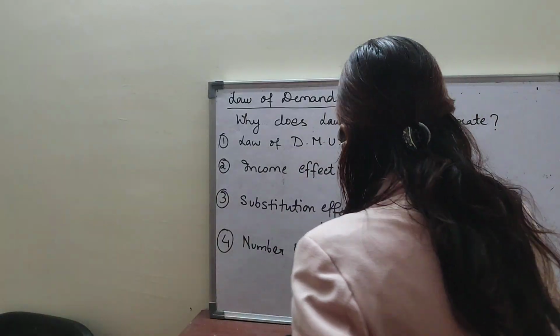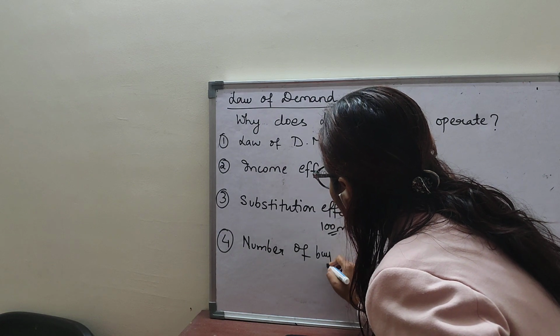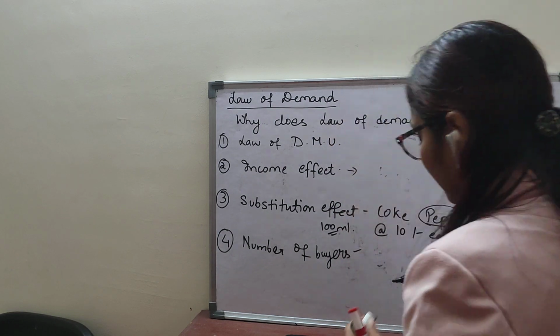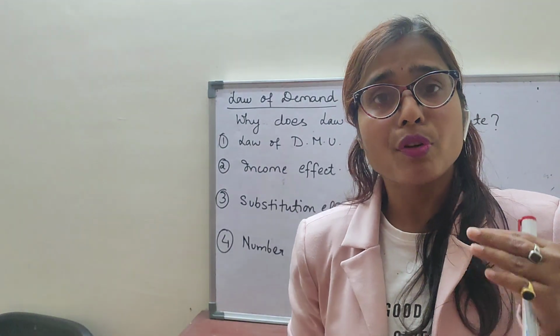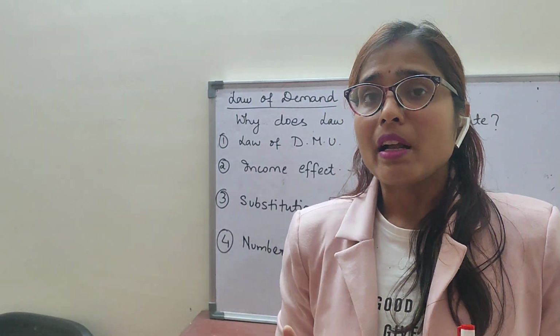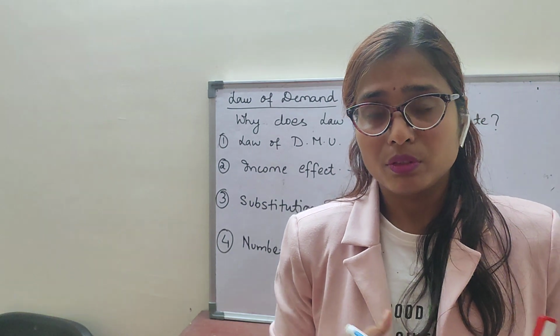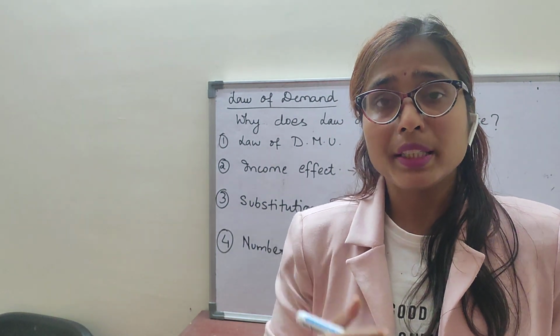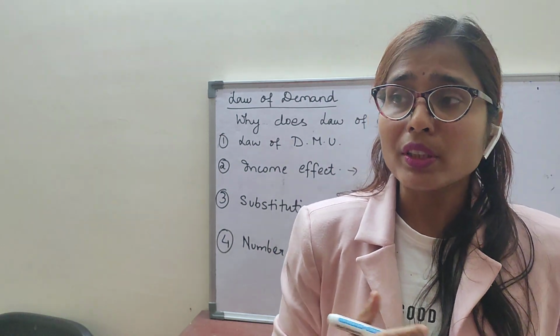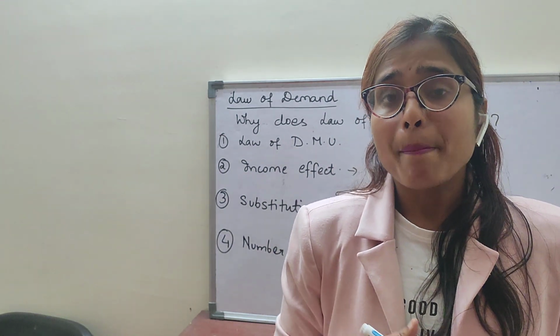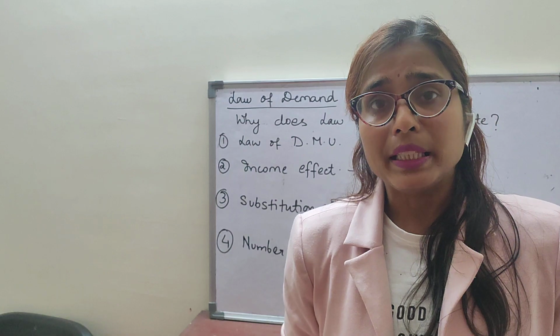Now the fourth point is number of buyers. Number of buyers means that when the price of a commodity falls, there are the old buyers who demand the commodity at a reduced price, and also there are some new buyers who were not in a position to purchase that commodity earlier.